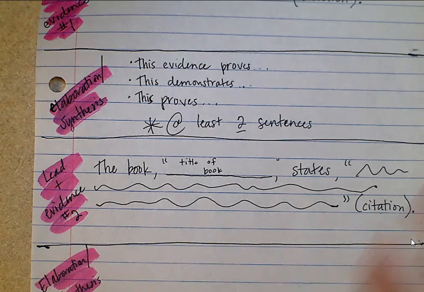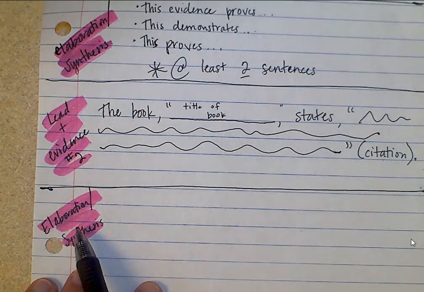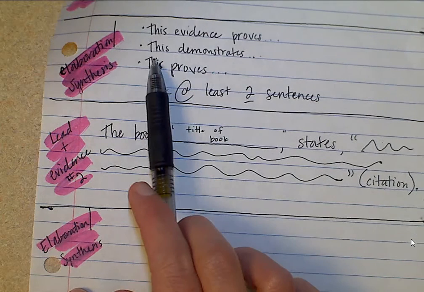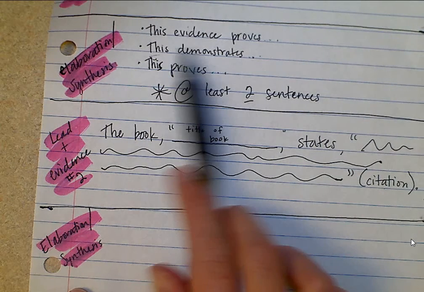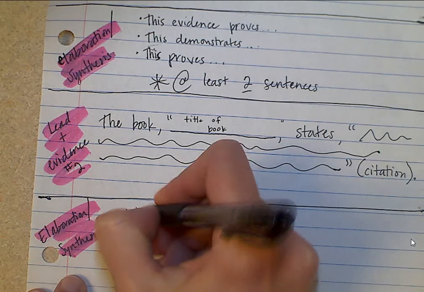So just as a reminder, your elaboration synthesis, I'm going to explain down here how my evidence, number 2, shows that American Indians were uncultivated or uncivilized. Okay, you are explaining how your evidence supports your reason or argument.